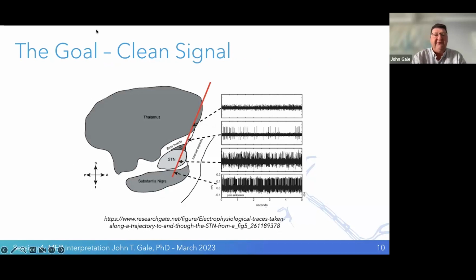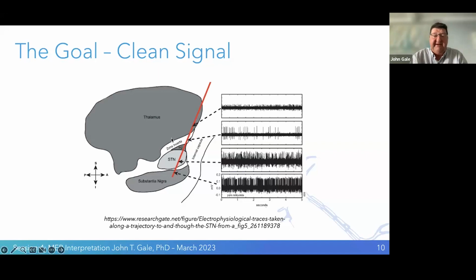So the goal when we do recordings in this region, at least for targeting for deep brain stimulation procedures, is to have very clean signal. The reason for that is the clean signal allows us to know orientation in the brain, and it allows us to isolate these different body parts as we're projecting through the brain. And that orientation, where we are in the body representation, and the fact that maybe the neurons respond to movement tell us exactly where to place our leads. And as we see, just along this trajectory, the thalamus fires in a particular way.